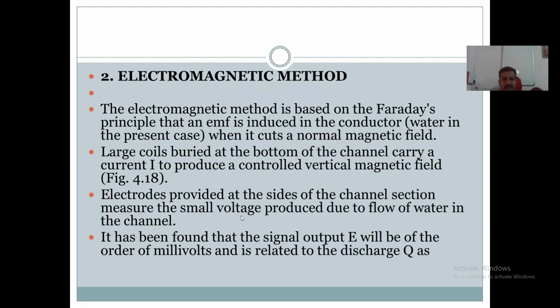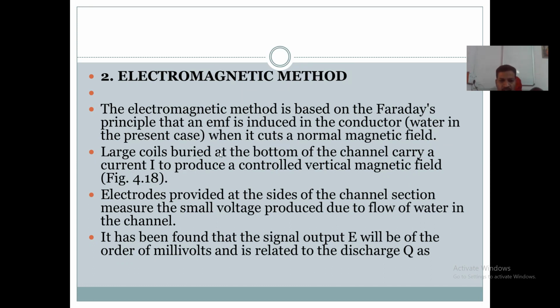So what is the mechanism? In this, electromagnetic force is induced in the conductor. Due to induction of this electromagnetic force in the conductor, it cuts the normal magnetic field.